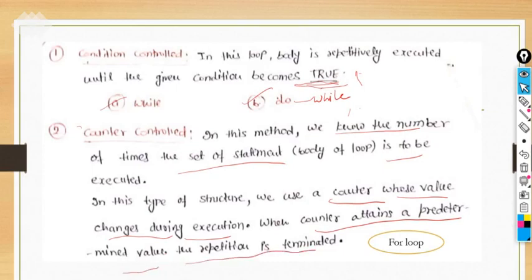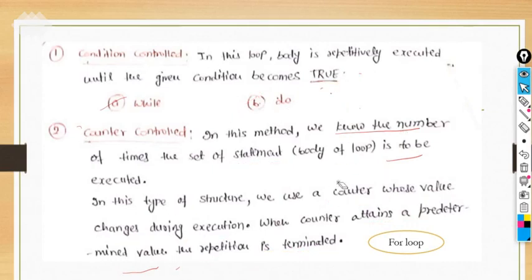It means we have to initialize a variable as the counter, and change that counter value during the execution of the program, and when the counter attains the predetermined value, the repetition is terminated. That is the main concept for using the for loop. So under counter control we will discuss the for loop, and under condition control we will discuss the while and do while loops.